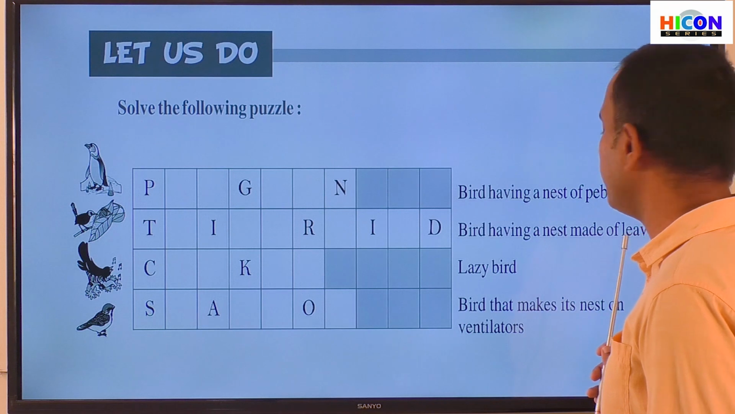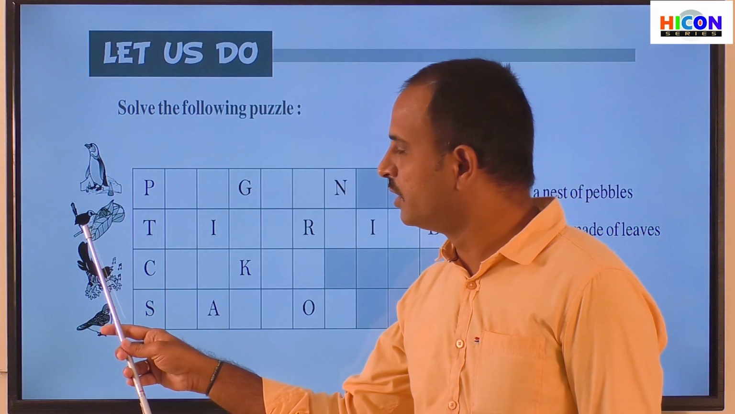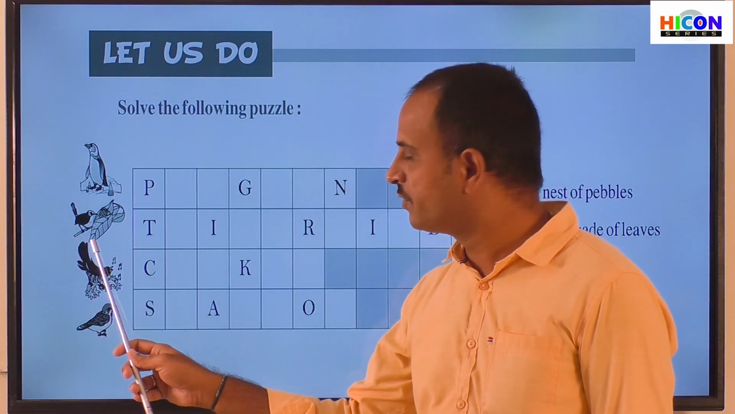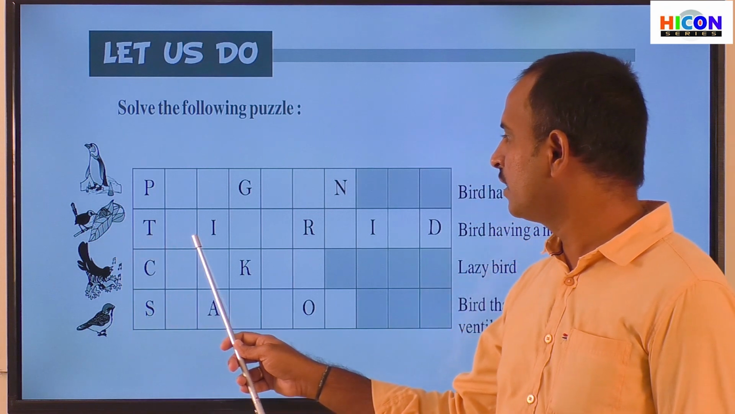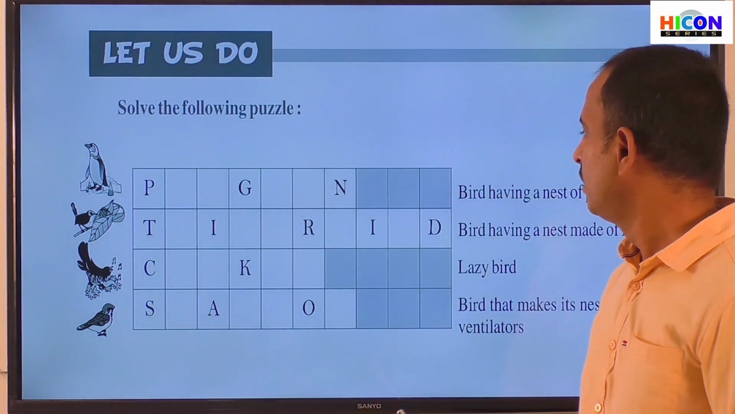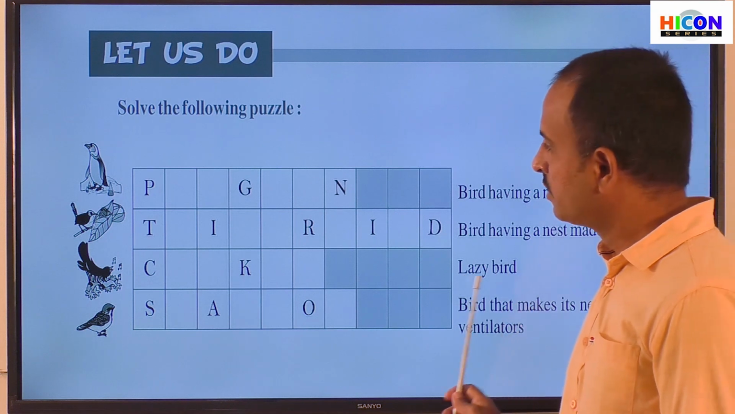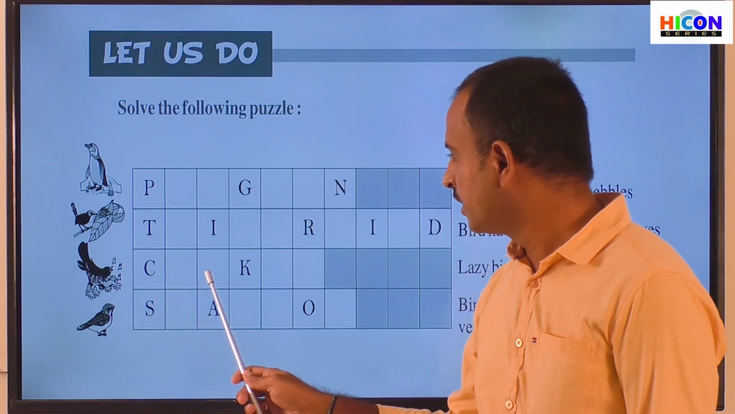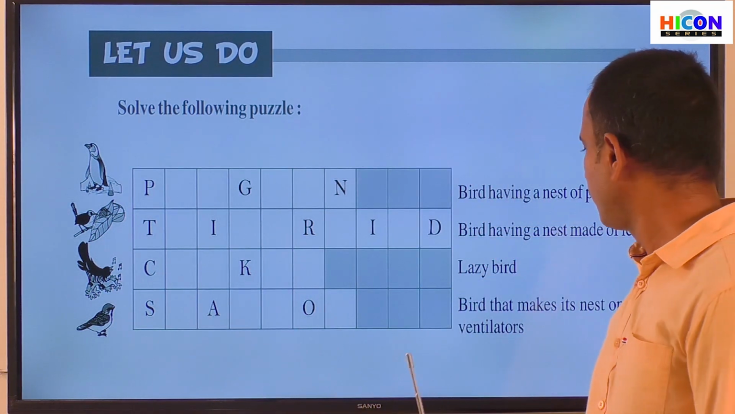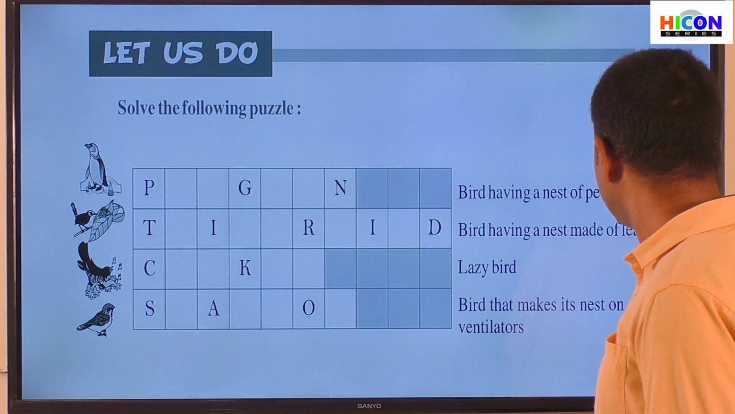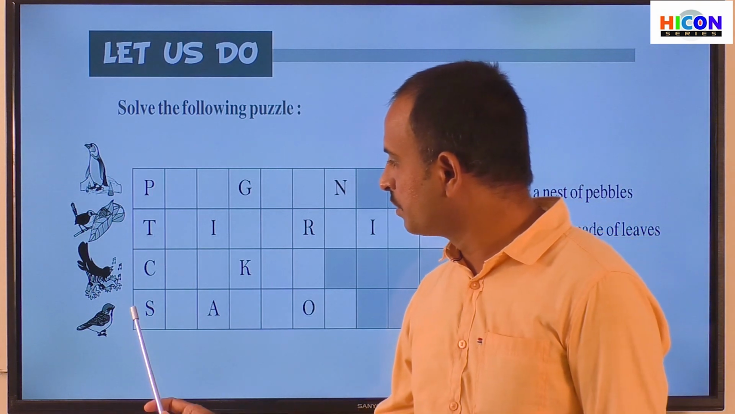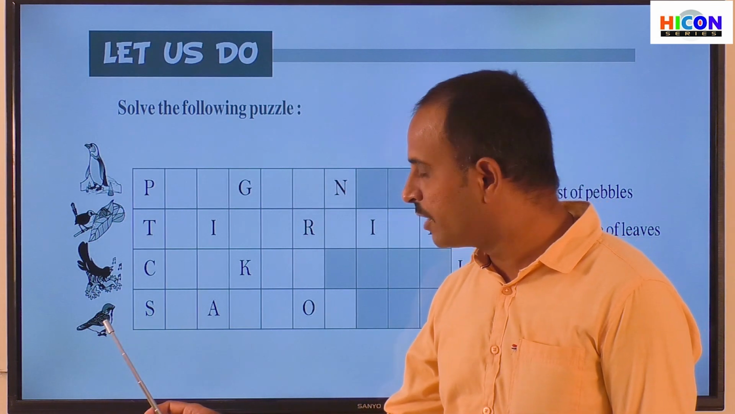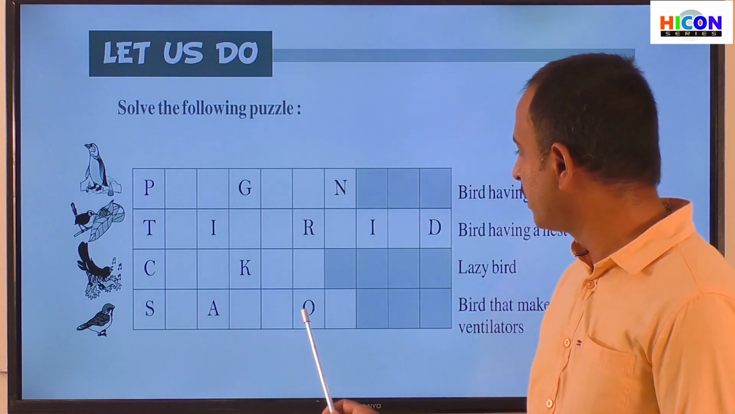Now what is the second sentence? Bird having a nest made of leaves. So children, this bird will make its nest with the leaves. So you have to identify the name of this bird and write the name of that bird in the blanks given in this row. And the third sentence is lazy bird. So this bird is called a lazy bird. So write the name of that lazy bird in the boxes given in this row. And the fourth sentence is bird that makes its nest on the ventilators. So this bird especially makes the nest in the ventilators. So you have to write the name of that bird in the blanks given in this row.